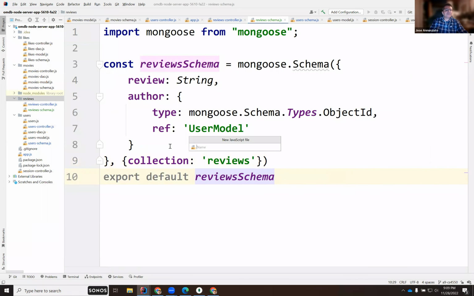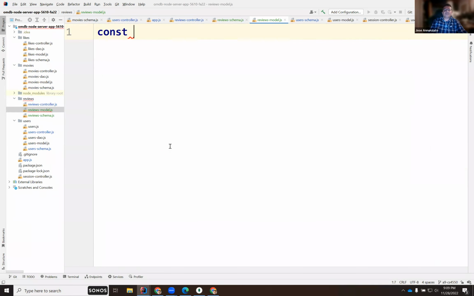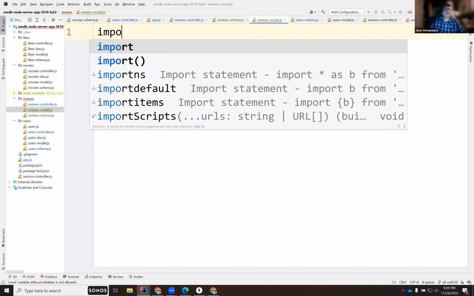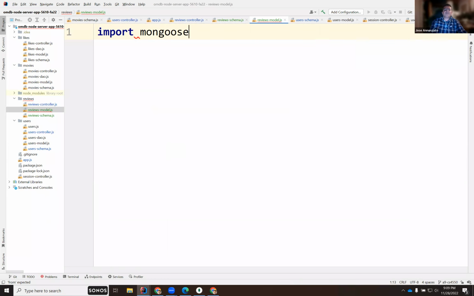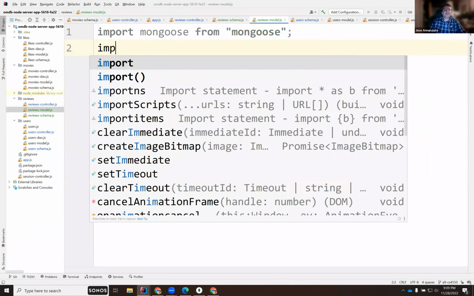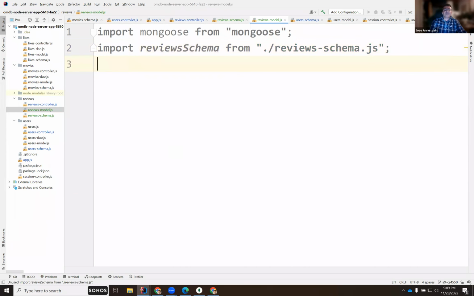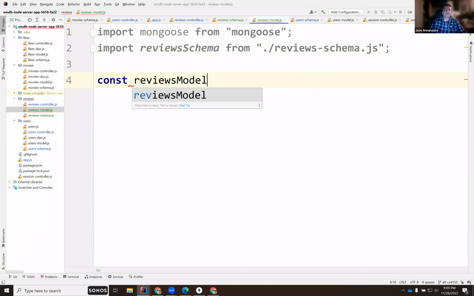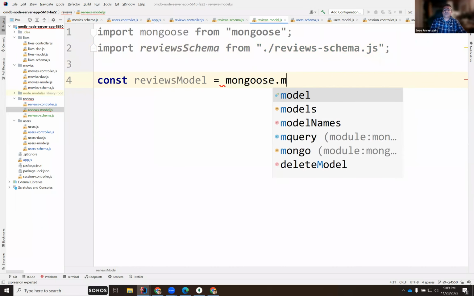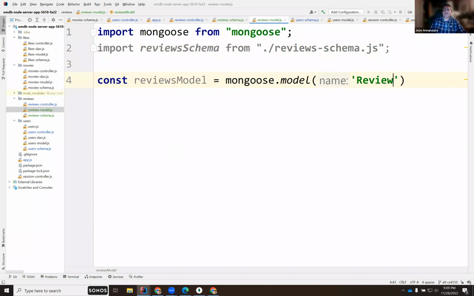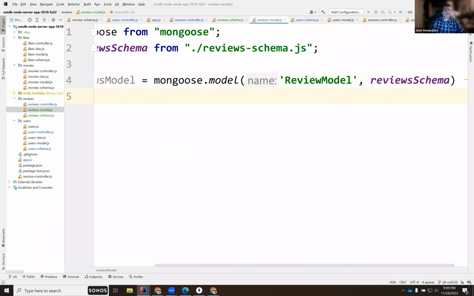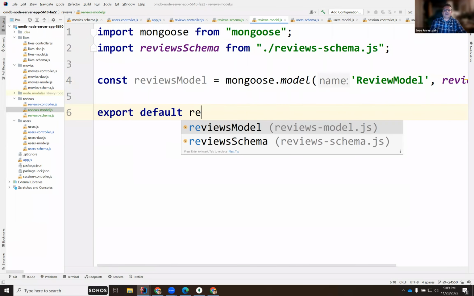So this would be JavaScript, and this would be the reviews model. We're going to retrieve the schema, so we'll need Mongo too. Import mongoose. We'll need the schema, so the review schema, and now we can create the model. So const reviews model is mongoose.model, and then this is review model and the schema, right? The review schema. Okay, and we export the review model.